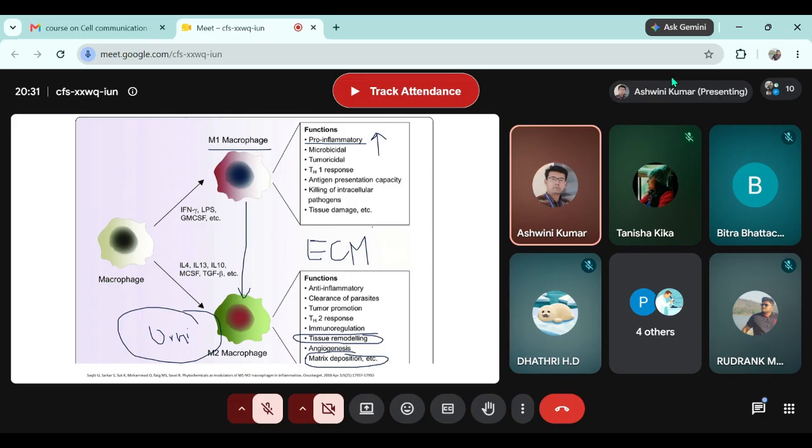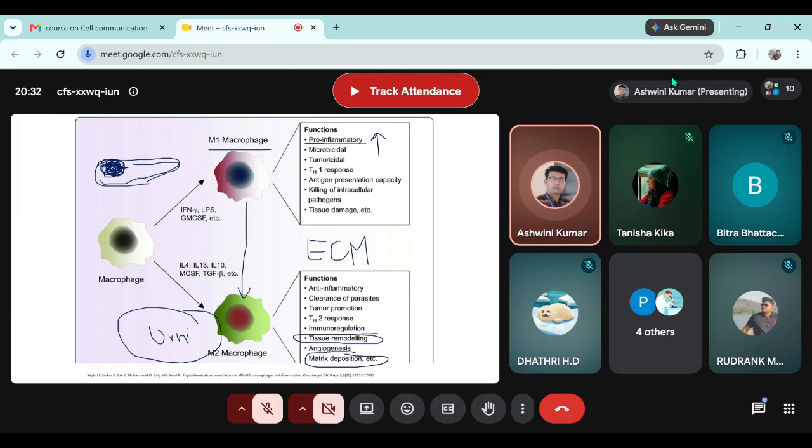And therefore, if there is a tumor formation in any part of an organ, suppose we have a liver and there's a formation of tumor at this space, this particular space will have extra ECM compared to other normal areas.